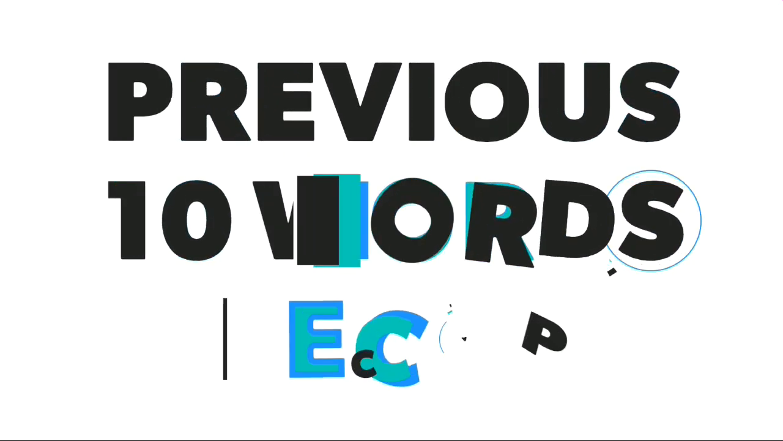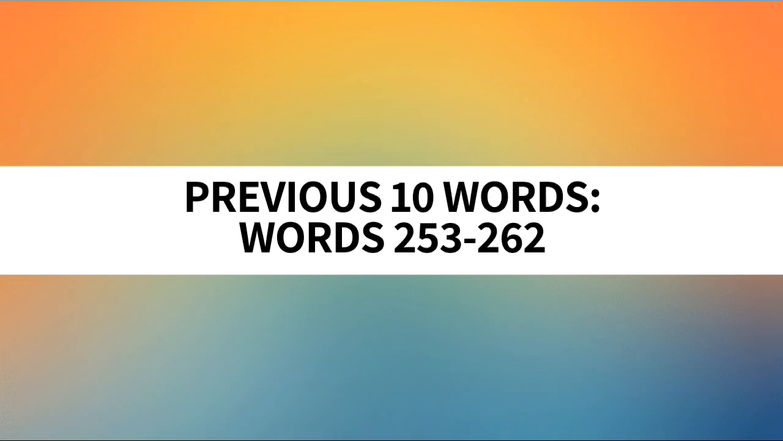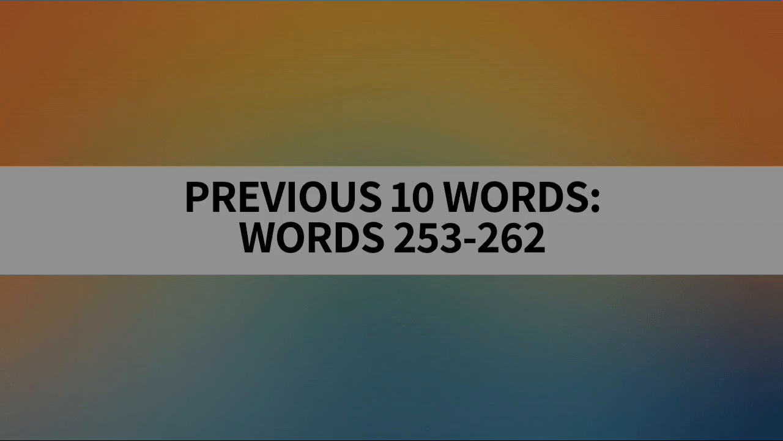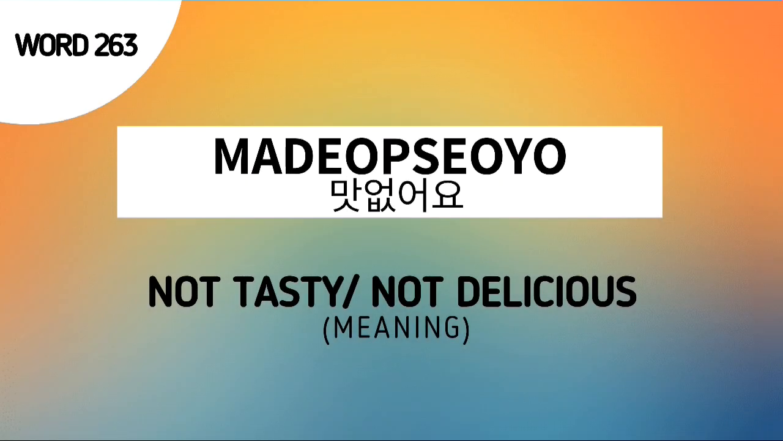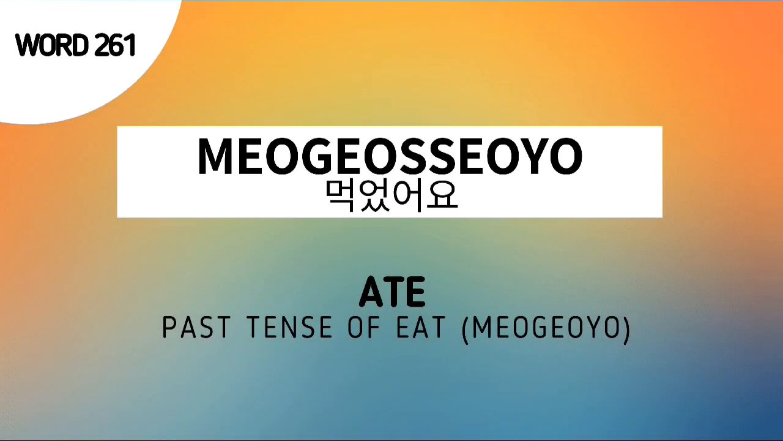Now let's proceed to our previous 10 words recap. As of now, the previous 10 words are words number 253 to 262. But don't forget our word for today, word number 263, 맛없어요, which means not tasty or not delicious. Word number 262 is 맛있습니다, which means delicious in a formal manner. Word number 261 is 먹었어요, which means ate, or the past tense of eat.